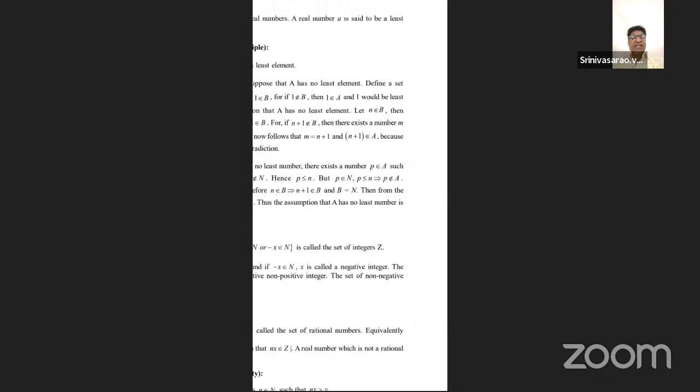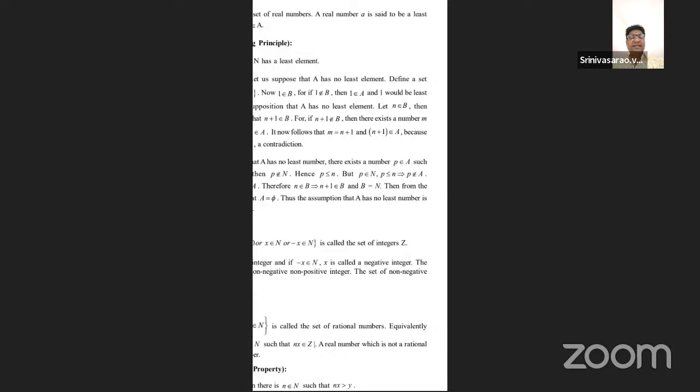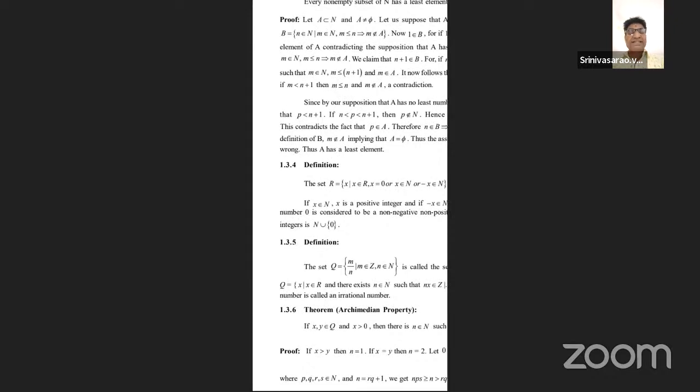By the principle of mathematical induction, let n be an element of B. Then for m a natural number with m less than or equal to n, m does not belong to A. We claim that n plus 1 is also in B. For if n plus 1 does not belong to B, there exists a natural number m with m less than or equal to n plus 1 such that m belongs to A. Replacing by n plus 1, n plus 1 also belongs to A.